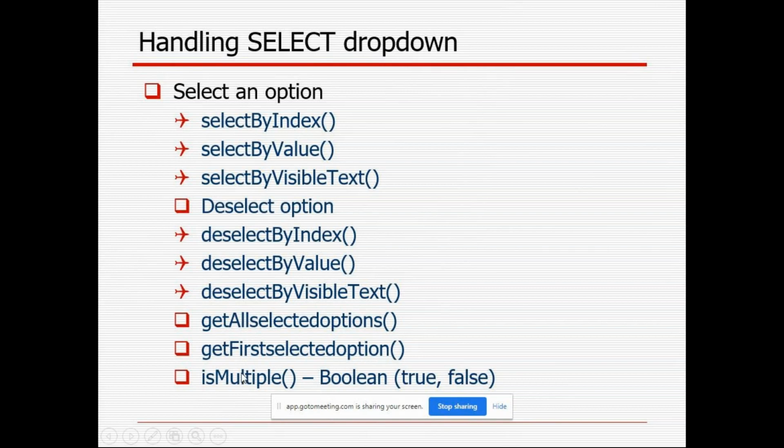Then is multiple. In the select, whether it is multiple or single, that moment you can use the is multiple method. It is also returning a Boolean value. If it is multiple, it returns true. If it is single, that moment it returns the false value.